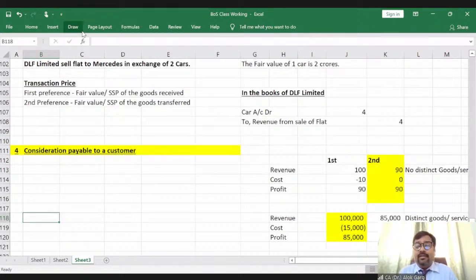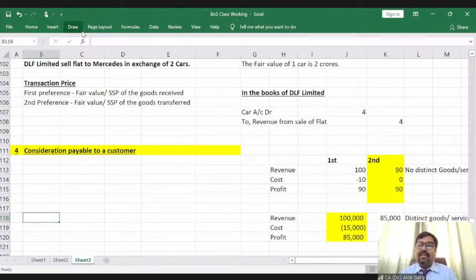You need to see whether this 5 lakh rupees is for distinct goods or services, whether I am getting any rights, any control for this 5 lakh rupees which I am paying to Superstop. Answer is yes. You are getting a separate section, and the rights and benefits lie with Ellen Solly only.